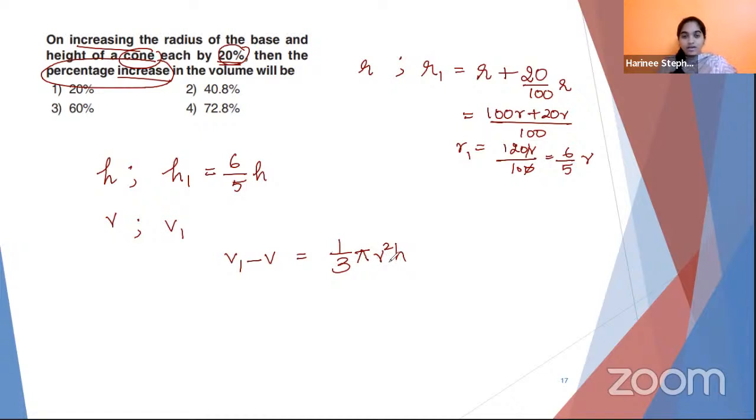So this is the new volume, with R1 and H1, minus 1/3 pi of the old volume, which is simply R and H. So bring out 1/3 pi outside.